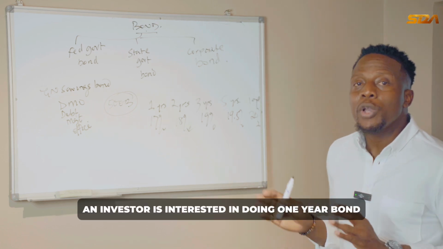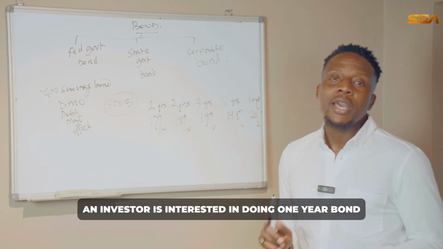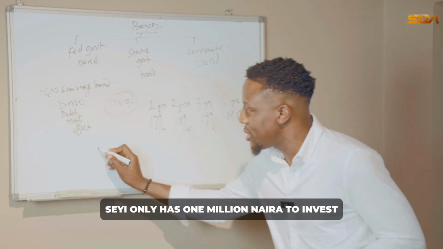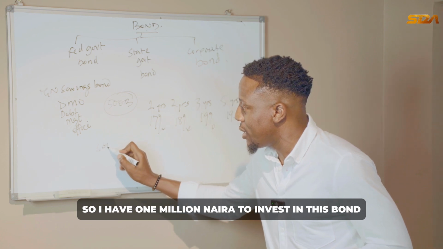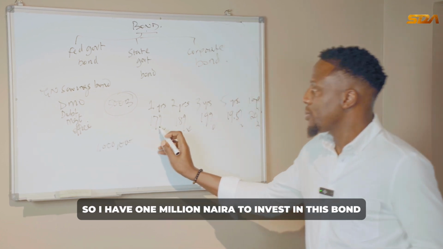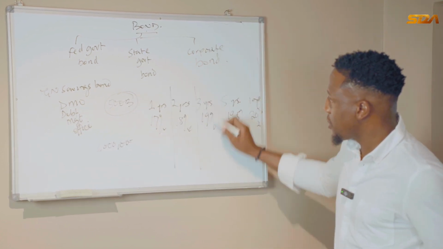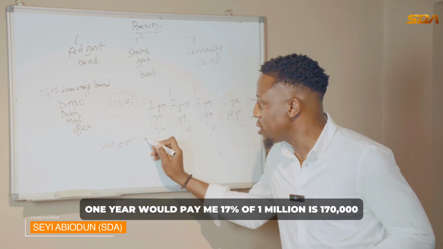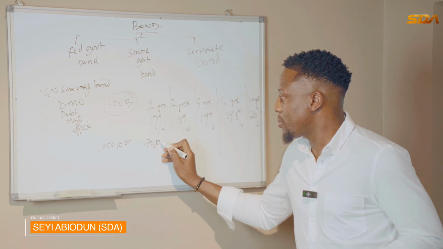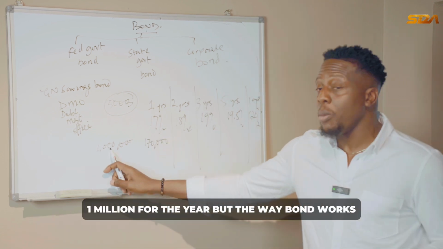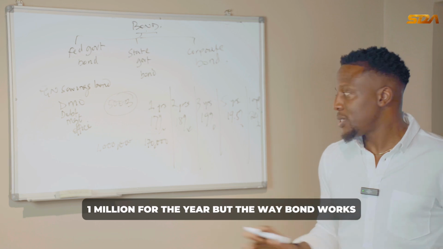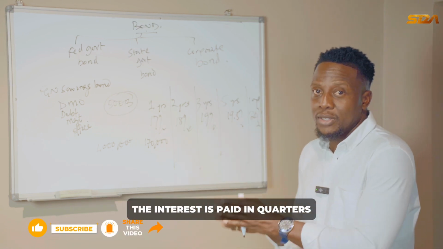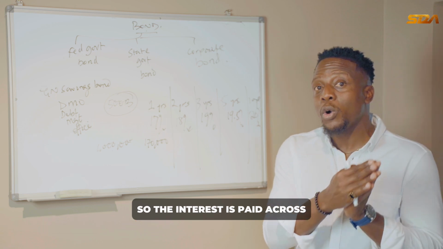Sheyi, as an investor, is interested in doing 1 year bond arrangement with the government. Sheyi only has 1 million naira to invest. So I have 1 million naira to invest in this bond for 1 year. 1 year would pay me 17%. 17% of 1 million is 170,000. That is the interest I will get on this 1 million for the year. But the way bond works, they don't pay the interest once. The interest is paid in quarters. So the interest is paid across all the quarters of the year.